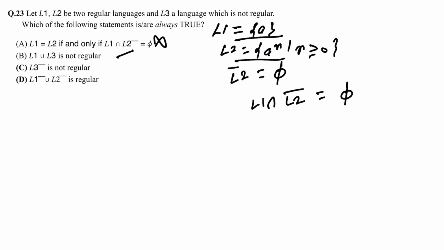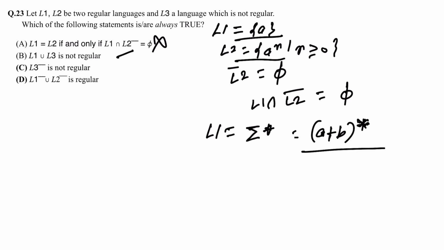L1 union L3 is not regular. L1 can be any, see, it can be the combination of all the strings over the alphabet of a and b. L1 can be all values like (a+b)*.